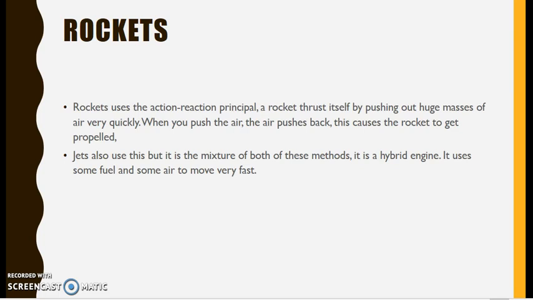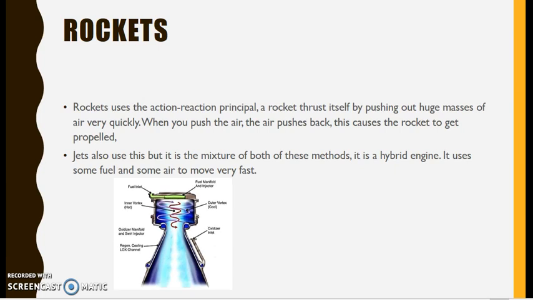Alright, rockets. This is how spaceships work in space. Rockets use the action-reaction principle. A rocket thrusts itself by pushing out huge masses of gas very quickly. When you push the gas, it pushes back. This causes the rocket to get propelled. As you can see, they pump fuel in here, and then they pump oxygen, nitrogen or something, and then they light it up. Boom! Explode, and they just...